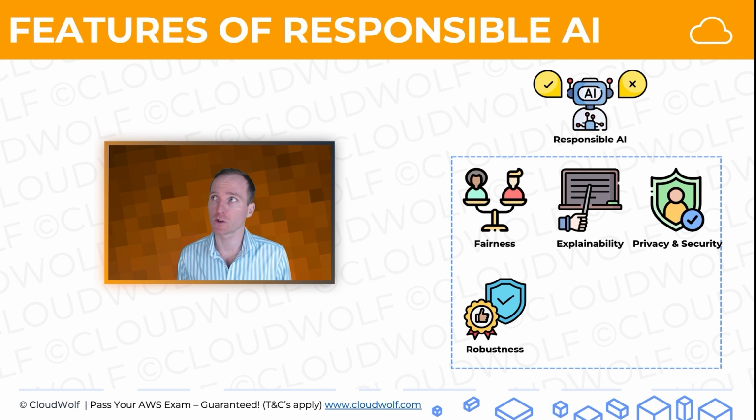Robustness. You want to make sure that your AI system is reliable, and that the way it's designed to work and the way you've tested it in a training environment, when you deploy it to the real world, it is actually going to work the way it was designed to work. So that's robustness, a very important feature, so that you can be confident that the AI system is working as intended.